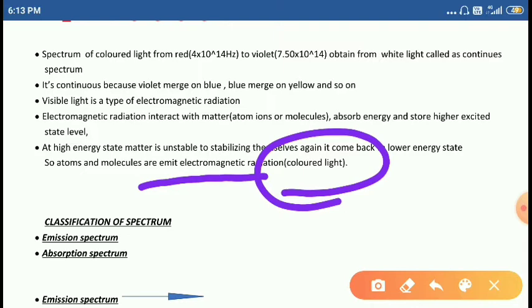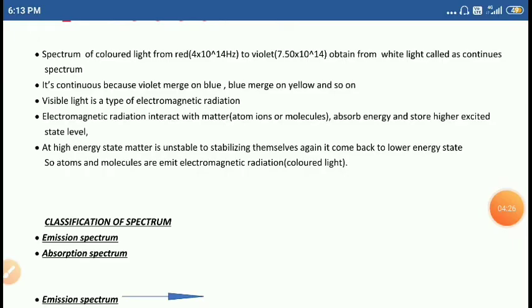when white light passes into the prism. When white light is passed into the prism, we observe 7 different colors because of the source, either a hydrogen gas light or a helium light you may use.